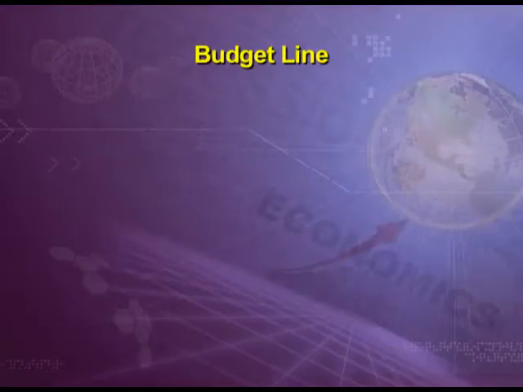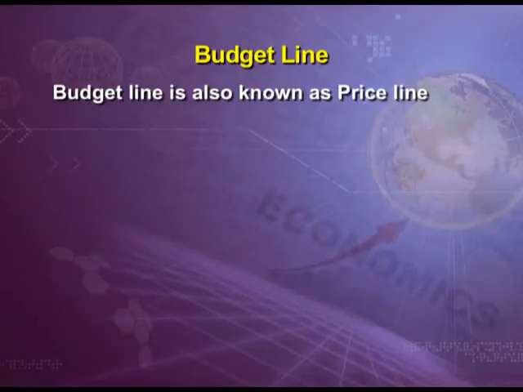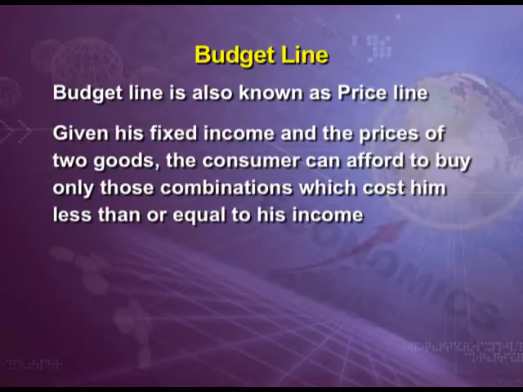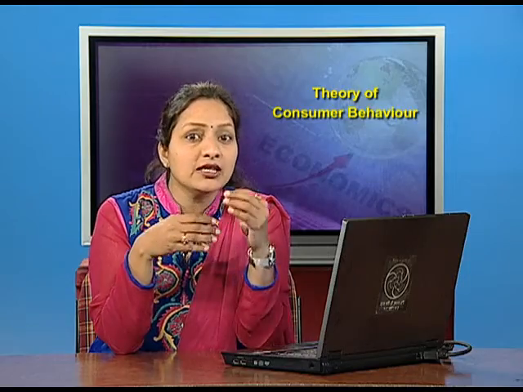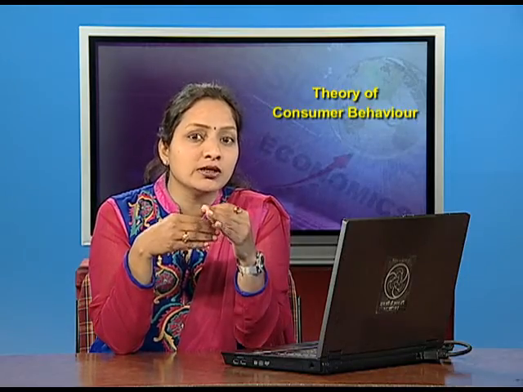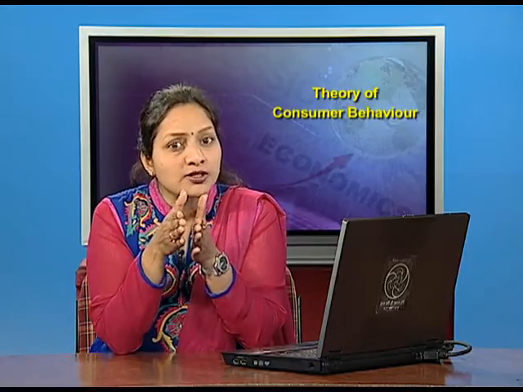Now, budget line. Budget line is also known as price line. Given his fixed income and the prices of two goods, the consumer can afford to buy only those combinations which cost him less than or equal to his income. Budget line is very important for a consumer as he has to make choices remaining within his budget.